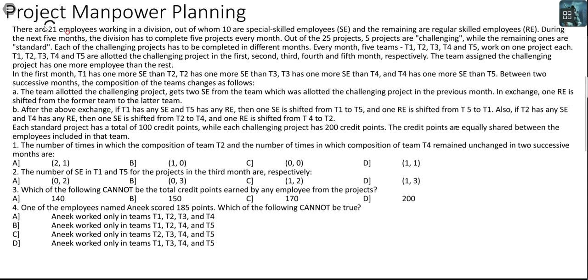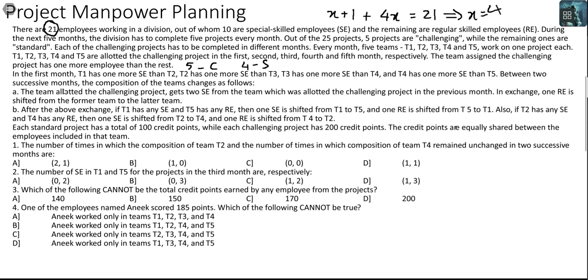Okay, so if I have 21 employees in total and the team assigned the challenging project has X plus 1 employees, the other teams will have X employees. So the total number of employees will be X plus 1 plus 4X, which is equal to 21, which will give me X is equal to 4. So effectively the challenging project will have 5 employees and the standard ones 4.